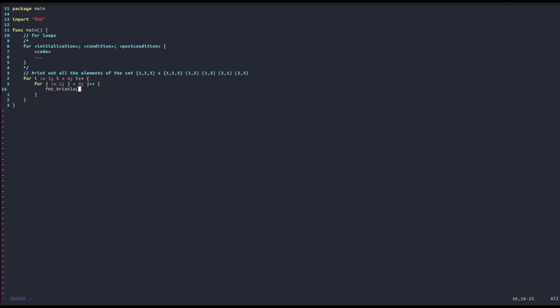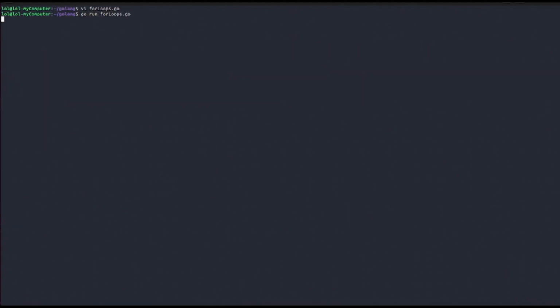Actually, let's use Printf. We want to print it in tuple notation. We could say a couple of elements, and then in here we will put i and j. So let's see what we get. As you can see, we get 1, 1, 2, 1, 3, 2, 1, 2, 2, 2, 3, and so on and so forth. So we got what we wanted.